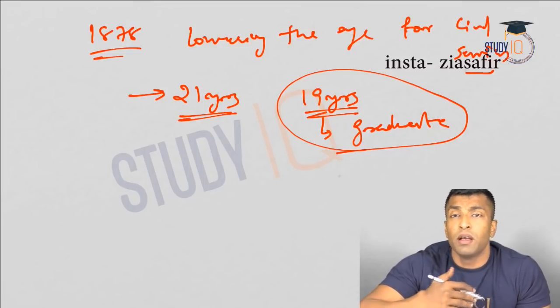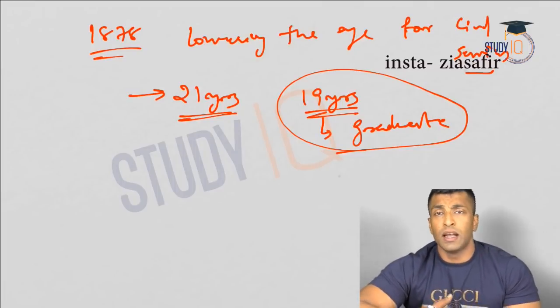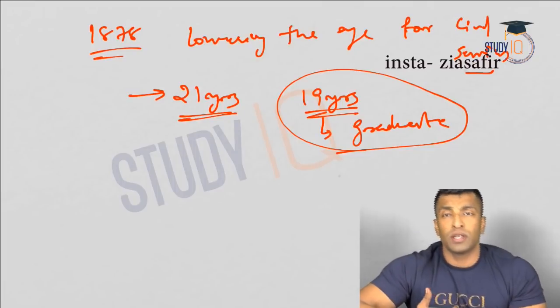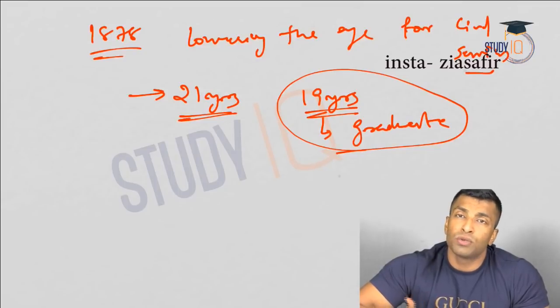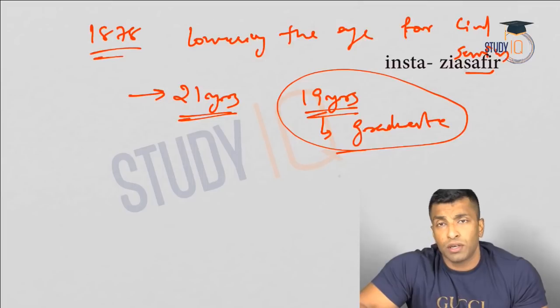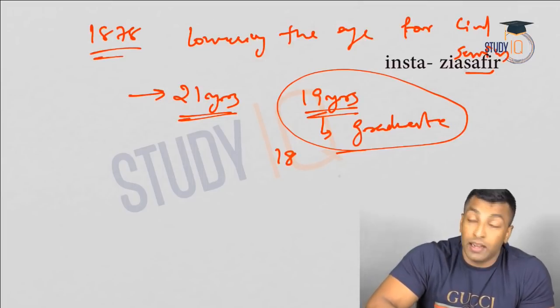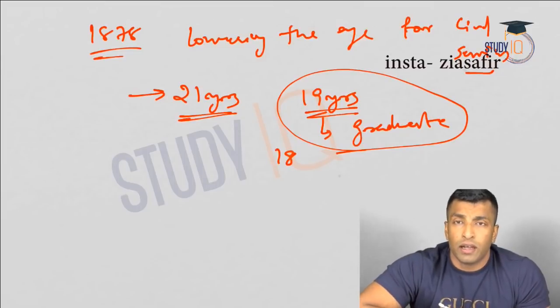At the same time, you cannot be above 19 years, and it is very difficult for Indians to satisfy this condition because the education system in India is so designed that you can complete +2 only after 16 or 17 years of age. Then how can you get graduation at the age of 19? Even you have to be graduated at the age of 18 if you need to get one attempt, right? Because 19 is the maximum age limit.